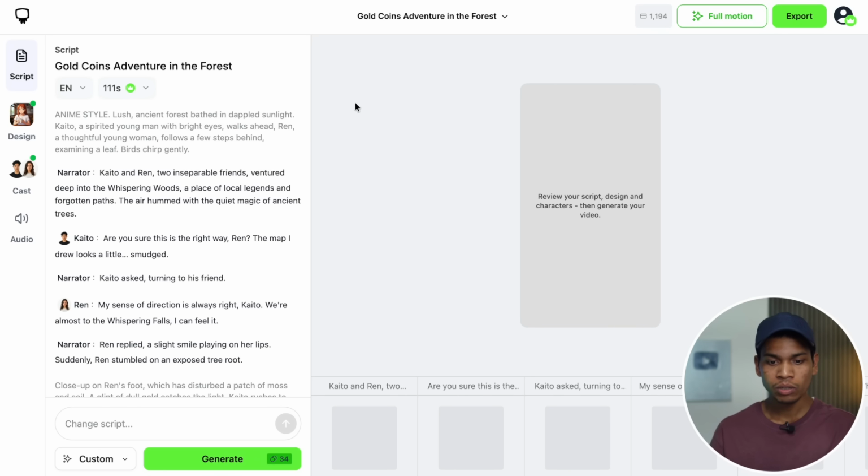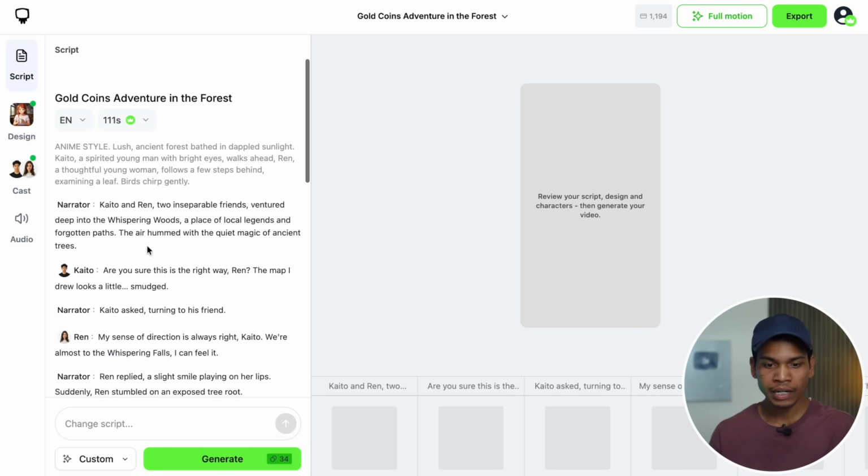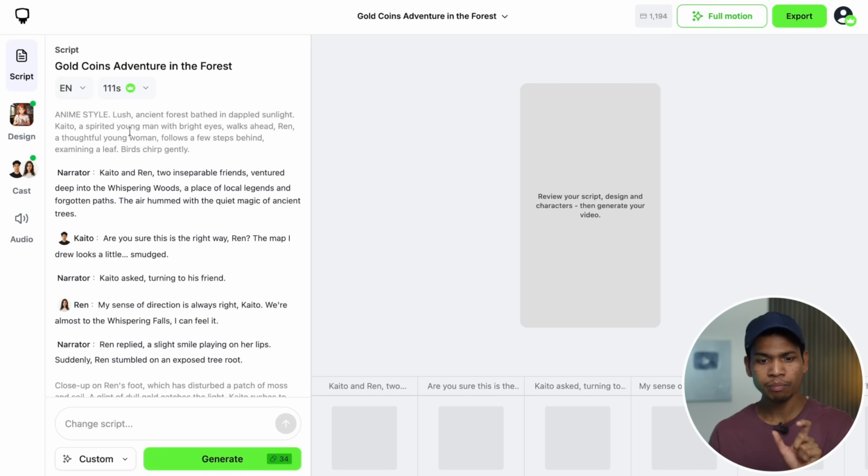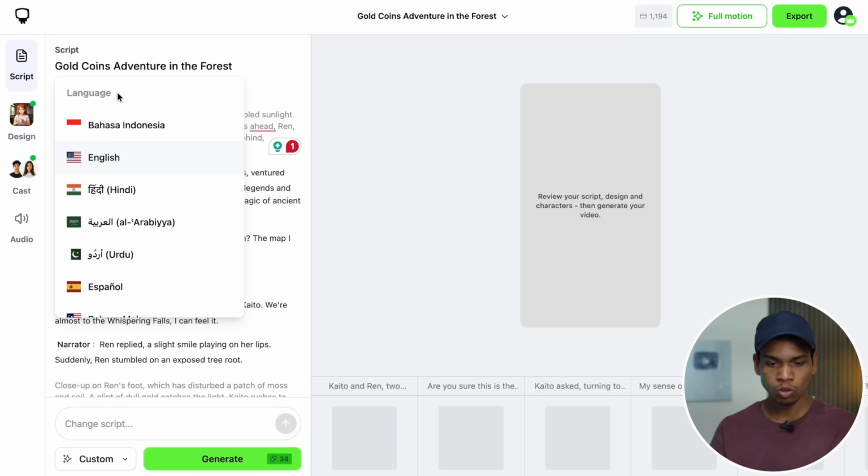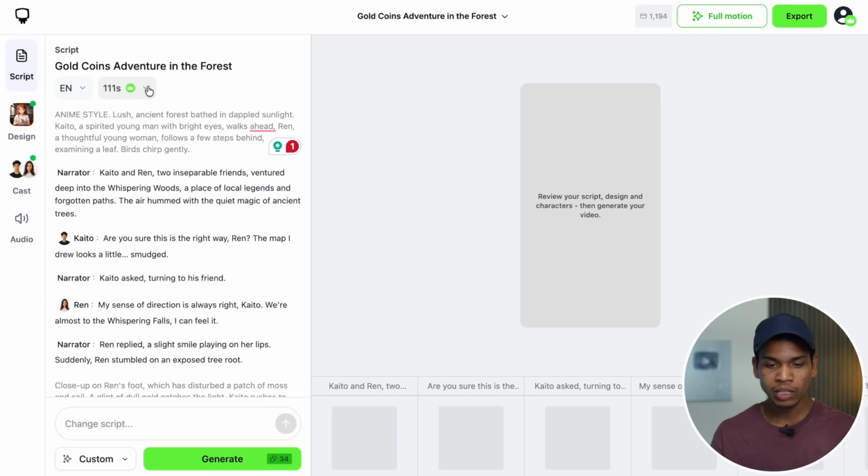Now you can see on the left hand side it is showing the script. I had just given a very simple line, like story of two friends finding gold coins in a forest, and now it has converted that into a detailed script. You can see, and I think it is looking good. And here you can see the option of language. You can create videos in different languages, and then it is showing the length of the video.